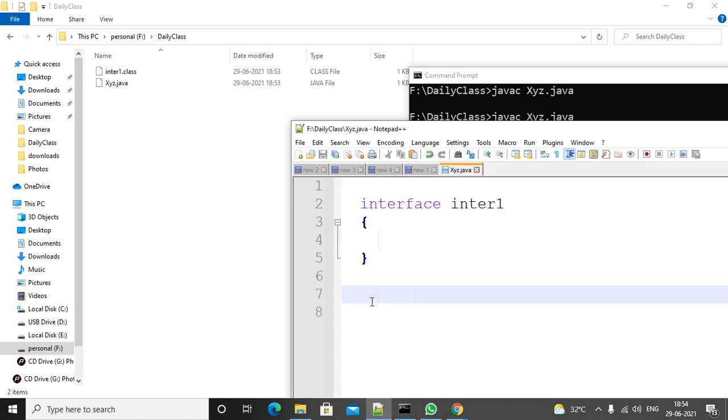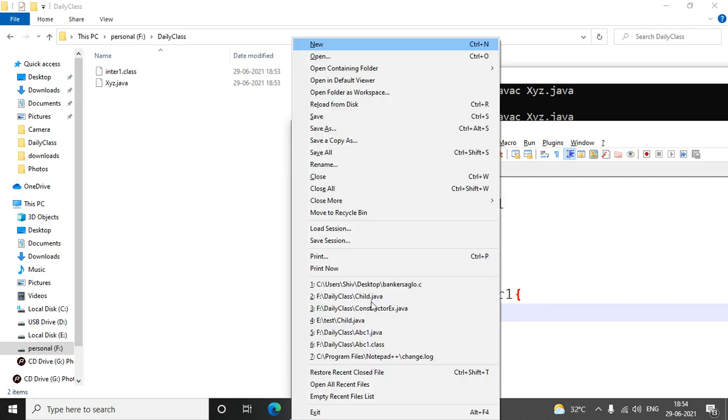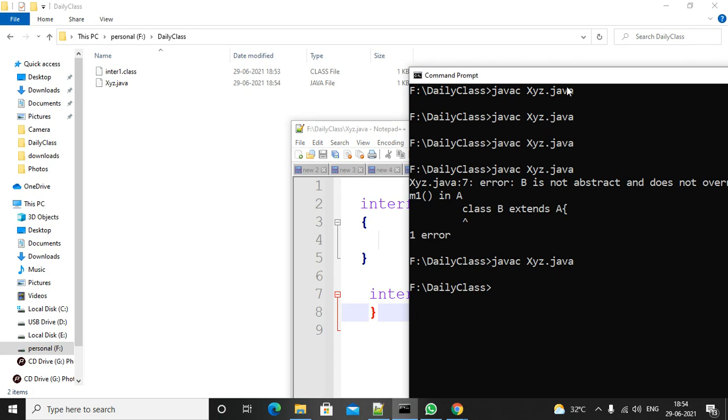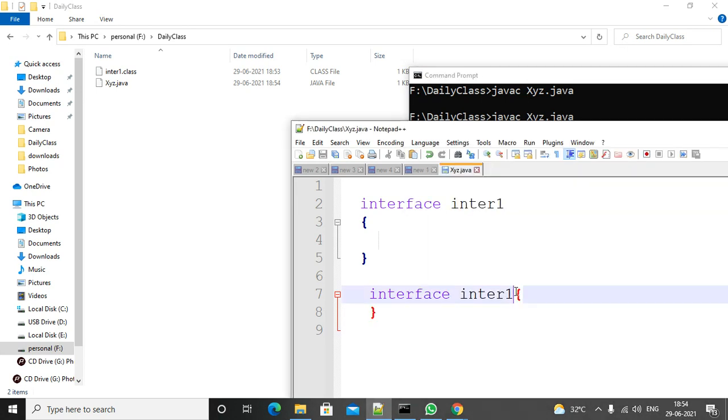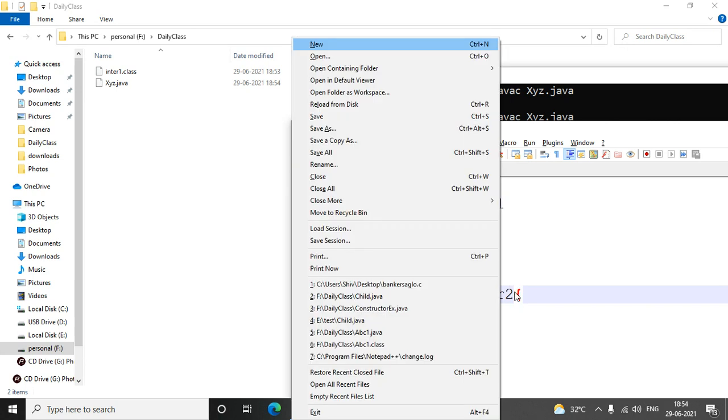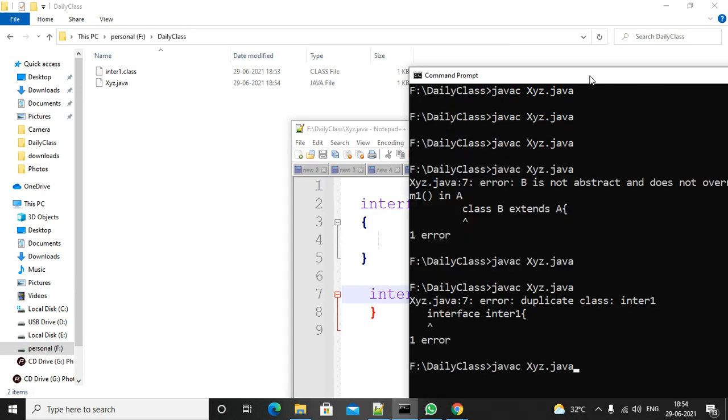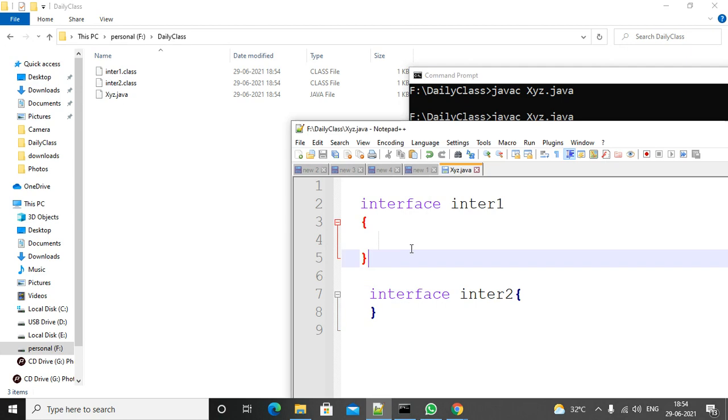If you have two interfaces, it will generate two .class files, right? So compile the file. Sorry, the name is wrong, so I am using the same name. Compile it. It generated two classes, right? See, it overwrote the first one and generated the second one. That means for an interface it will generate bytecode, right?